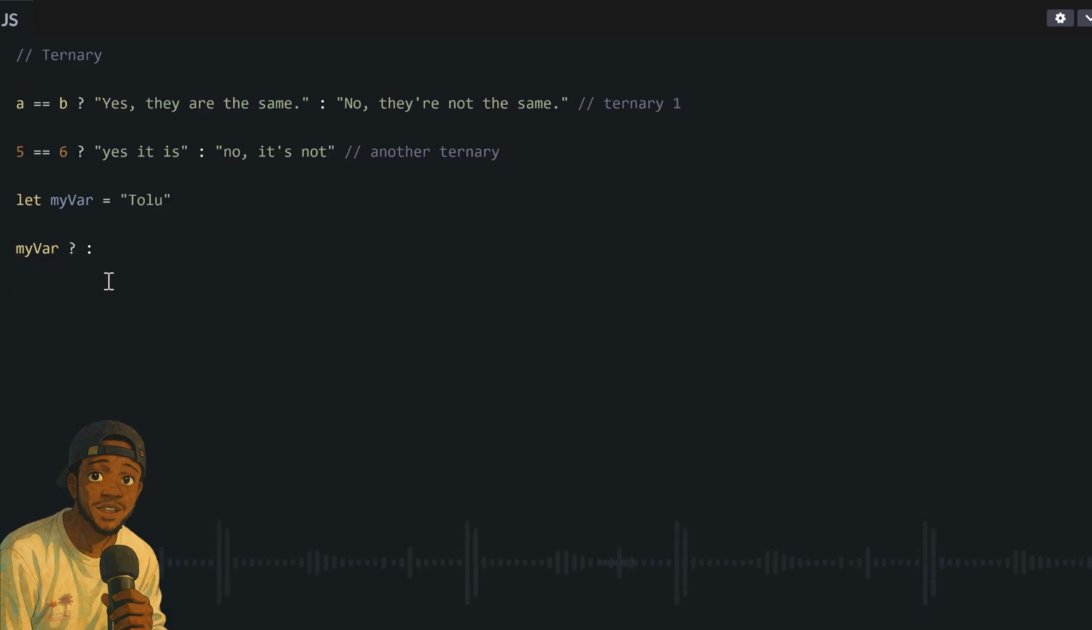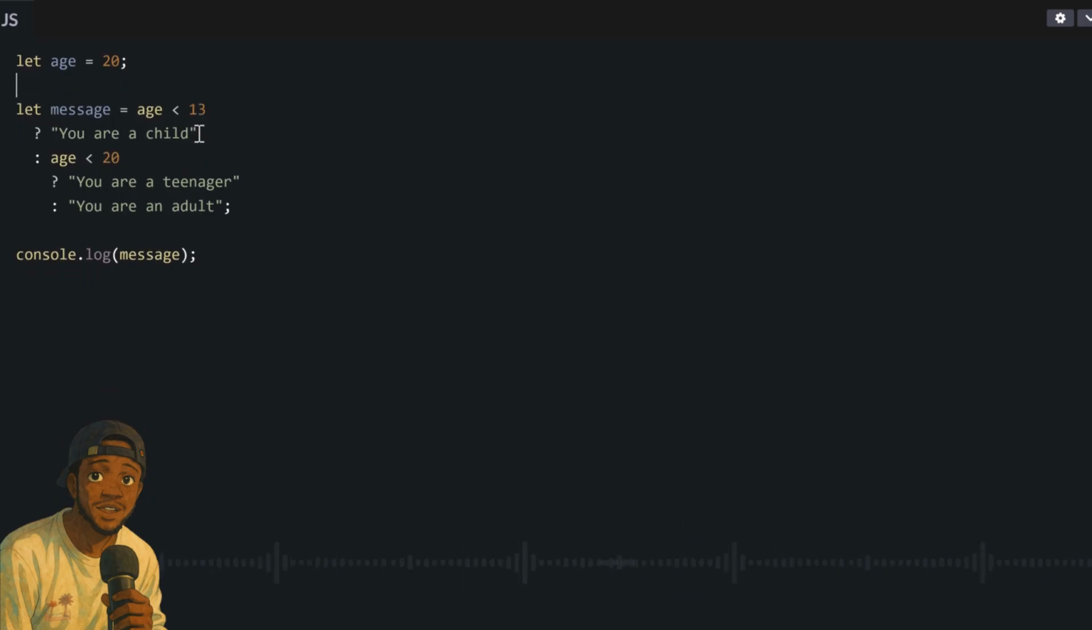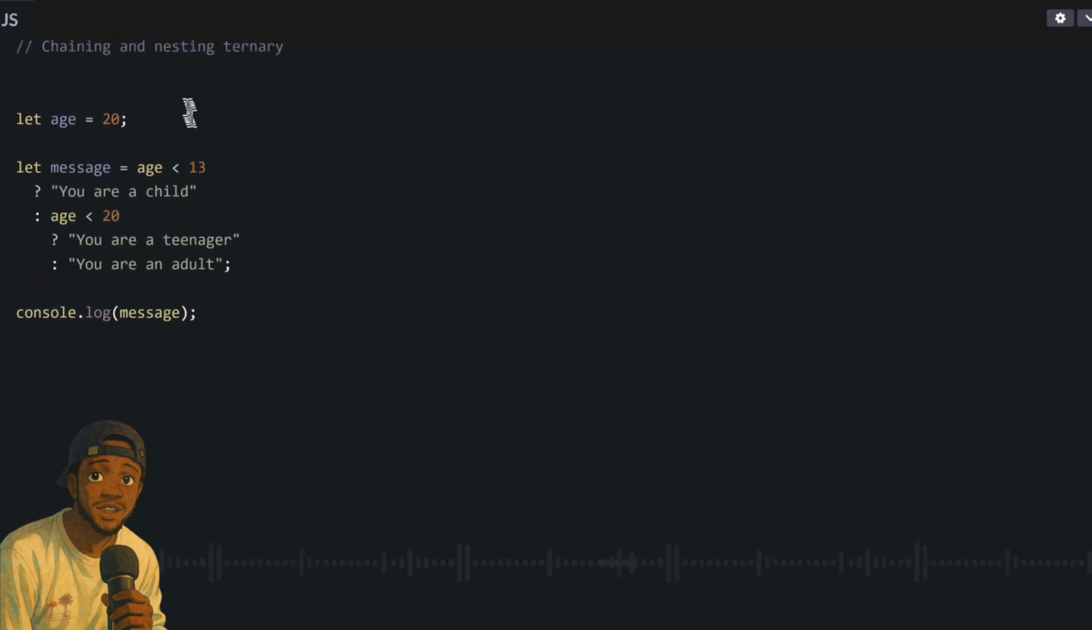E go do wetin dey after the colon. Now, you fit write ternary operator inside another ternary operator, that is nesting ternary operations. Even though this one sometimes go look like complex code, it still dey very simple. Make we check one example.